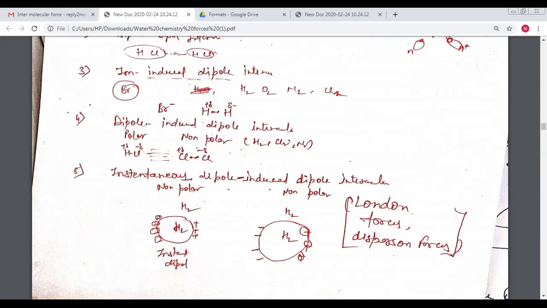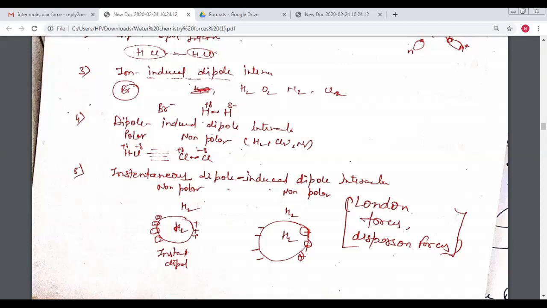These two electrons are moving, and for a few seconds, or we can say for an instantaneous time, these electrons come to the same side. When these electrons come to the same side, that side has a negative charge, and the other side has a positive charge. So this molecule works as an instantaneous dipole molecule, and the other part is the induced dipole.